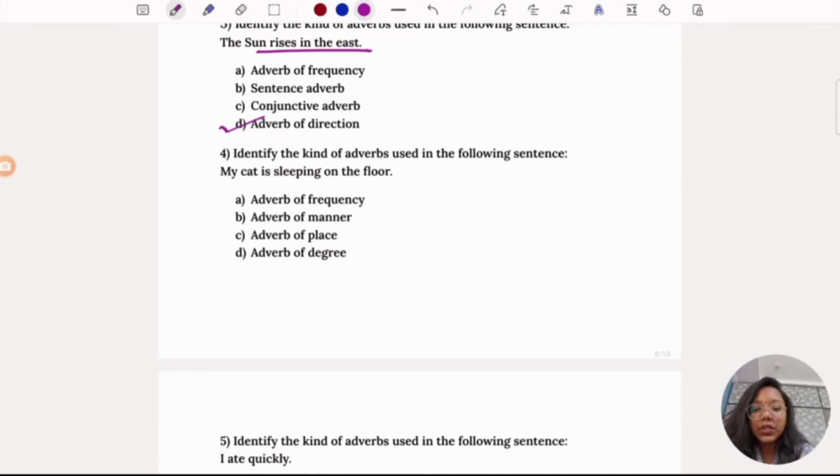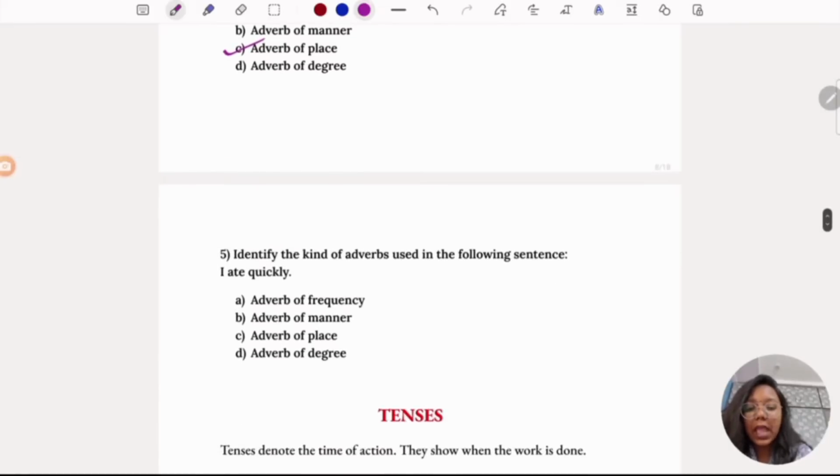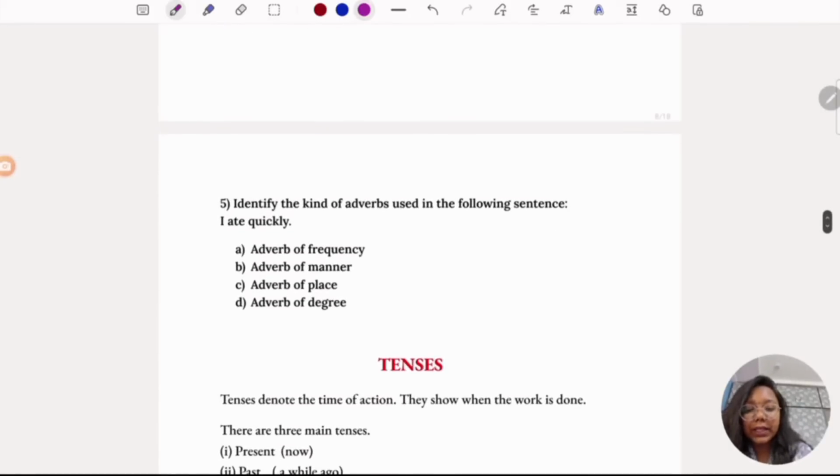The fourth question, they're again asking the kind of adverbs. I ate quickly. Quickly, it's an adverb of degree. How much the action is being performed.